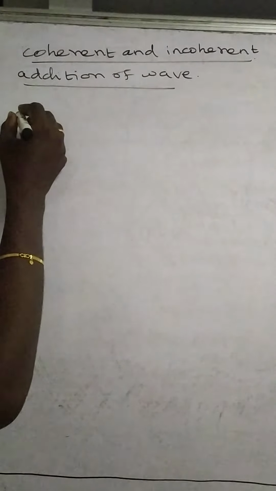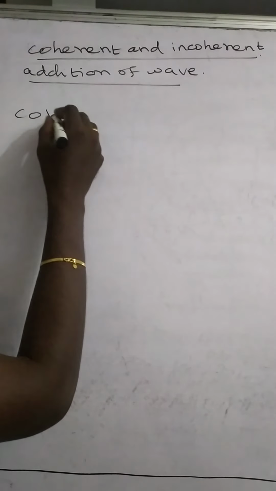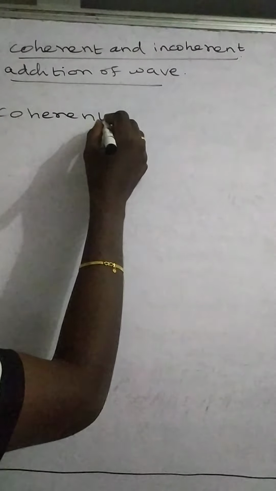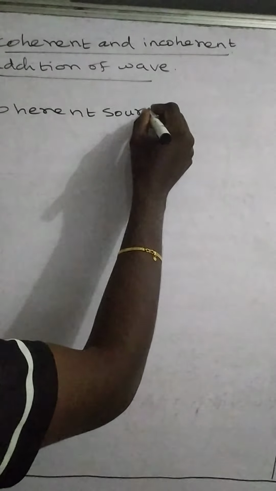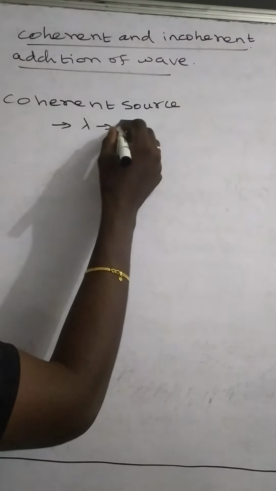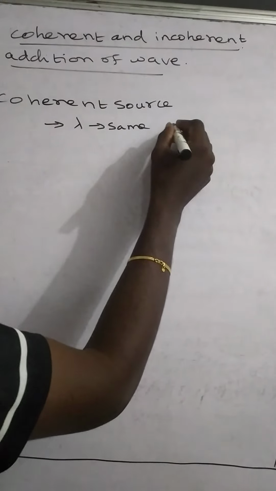Today we are going to learn about the topic coherent and incoherent addition of the waves. So what is the difference between a coherent source and an incoherent source? Coherent source means light emitted from the source has the same wavelength and the same phase.